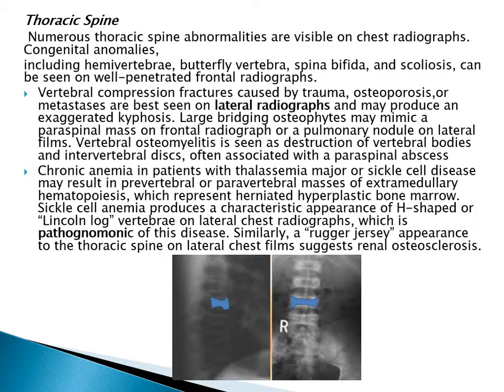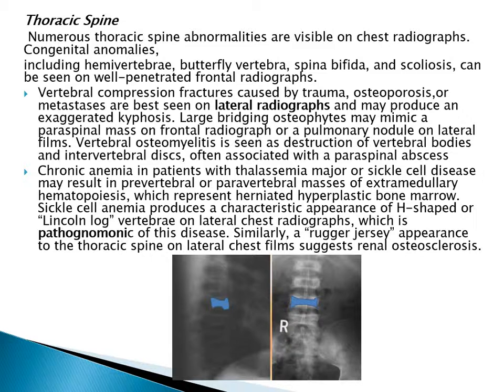Chronic anemia in patients with thalassemia major or sickle cell disease may result in prevertebral or paravertebral masses of extramedullary hematopoiesis, which represent herniated hyperplastic bone marrow. Sickle cell anemia produces a characteristic appearance of H-shaped or Lincoln log vertebrae on lateral chest radiograph, which is pathognomonic of this disease.